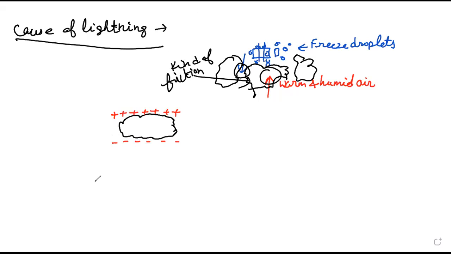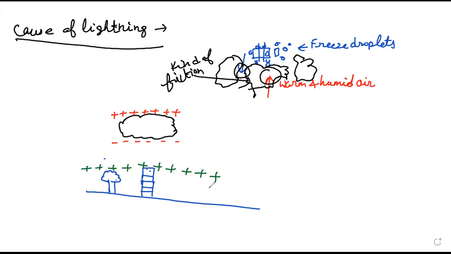But on the other side, there are so many things, right? Buildings are there on earth. So these buildings, these trees, mountains, earth surface, they all will acquire a positive charge, right? That means a layer of positive charge will be there like this.